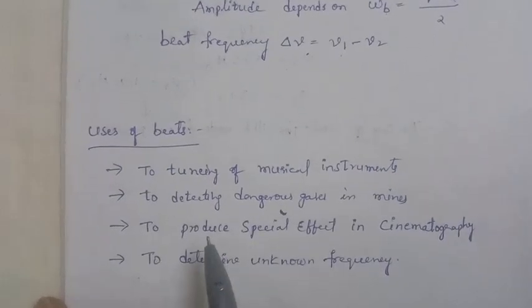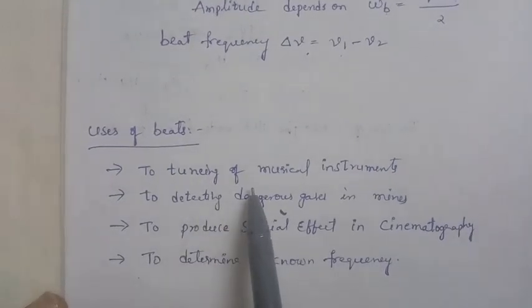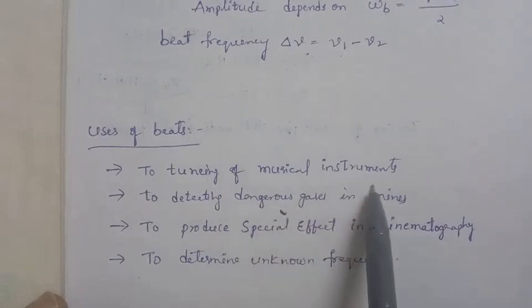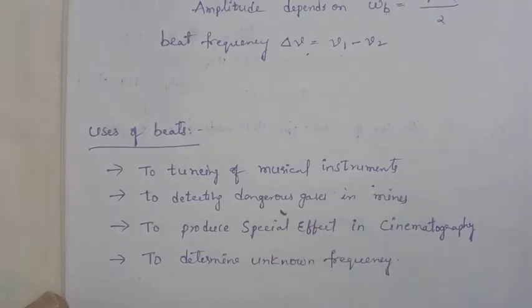So what are the uses of these beats? To tune musical instruments. First of all, before they play, they correct their instruments. The strings in the instrument are checked, whether they are properly tightened or not, before they play.